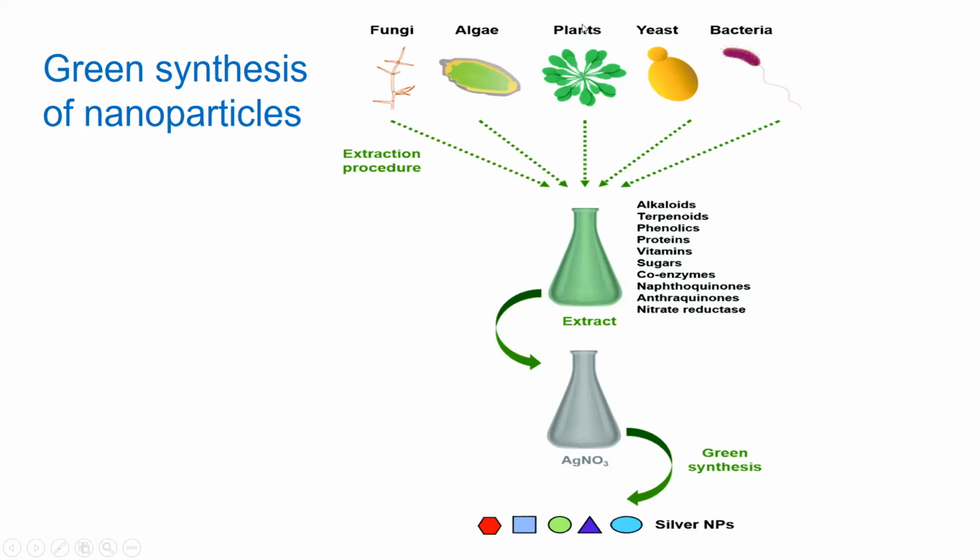Then at step number two, we extract from these sources. We extract the metabolites out of the cells of these sources. We can adopt any of the extraction procedures, and you are already aware of many of them. You can extract with water, ethanol, methanol, and there are several extractants by which you can extract the metabolites out of these materials. So step number two is extraction.